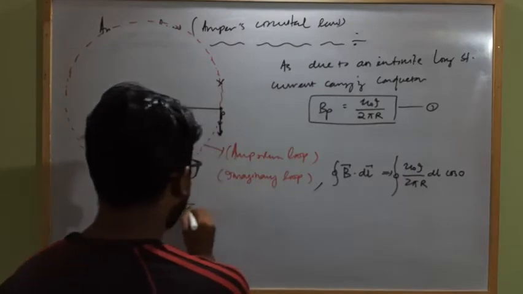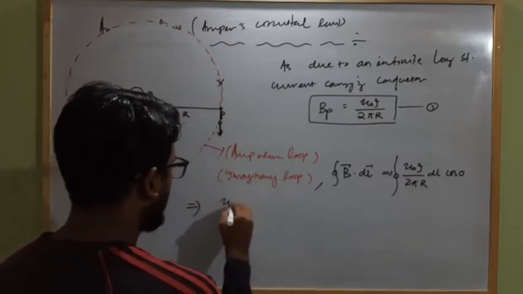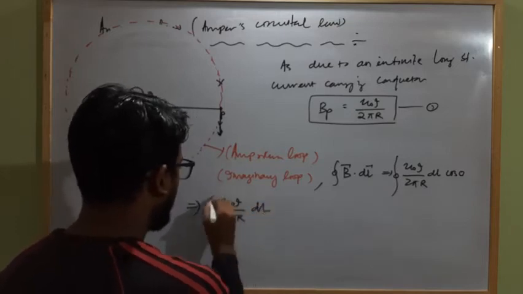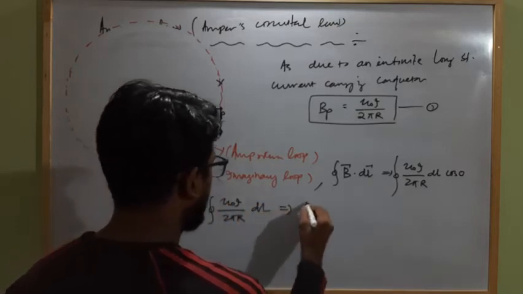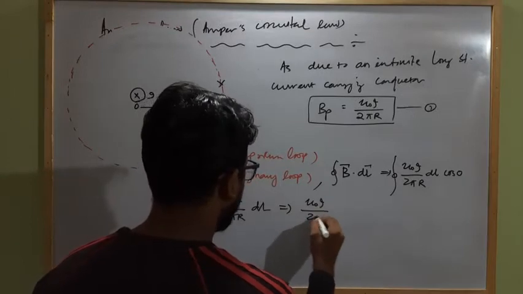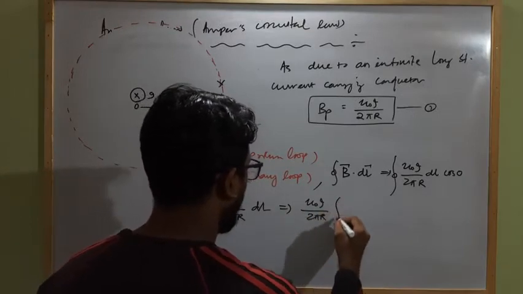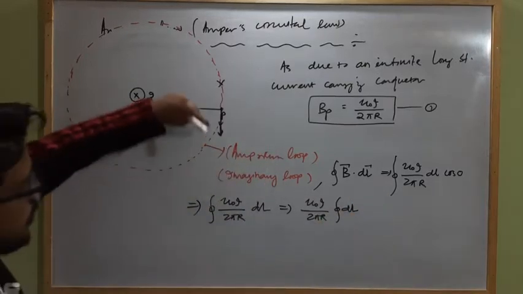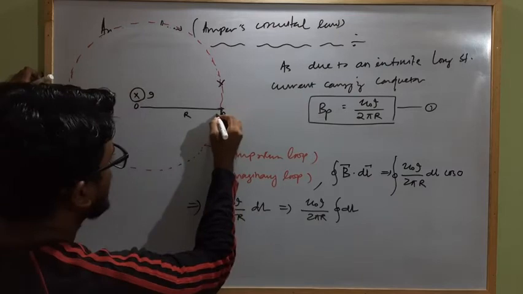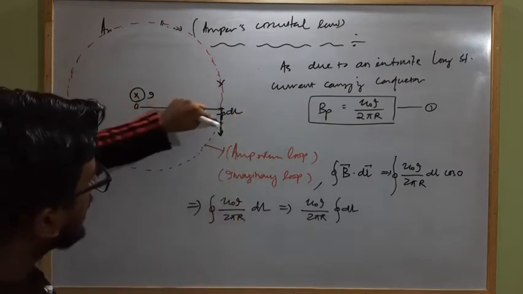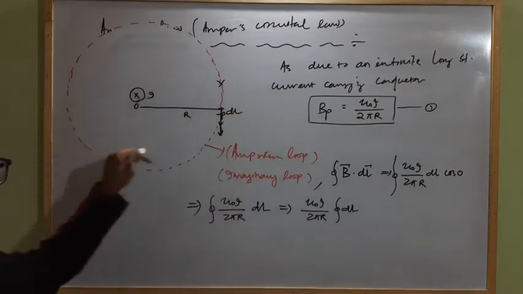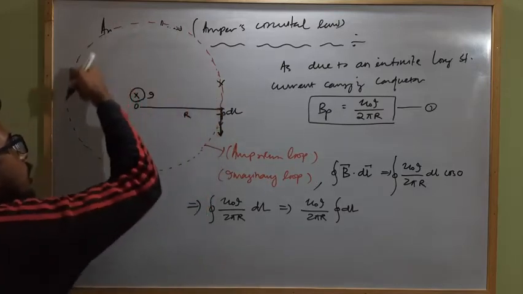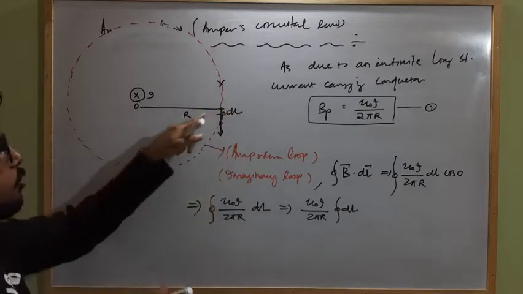So this becomes mu naught I divided by 2 pi r, closed integral of dl. Mu naught I by 2 pi r is constant, so it comes out of the closed line integral of dl. If this portion is dl, the line integral over this complete closed loop will be how much? The radius is r, so the complete length of this loop will be 2 pi r.